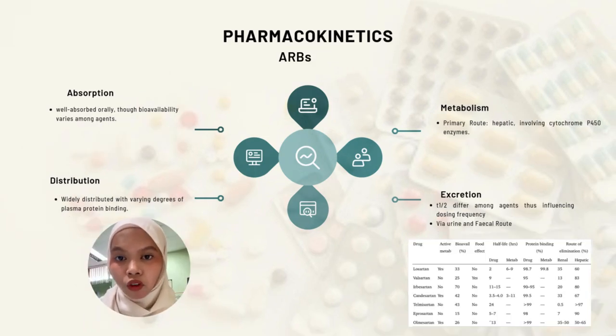For the pharmacokinetics of angiotensin receptor blockers, for absorption, it is well absorbed orally. However, the bioavailability will vary among the agents. For distribution, it is widely distributed with varying degrees of plasma protein binding. For metabolism, the primary route is hepatic, involving the cytochrome P450 enzyme. And for excretion, the half-life differs among agents, thus influencing the dosing frequency, and it is excreted via the urine and fecal route.